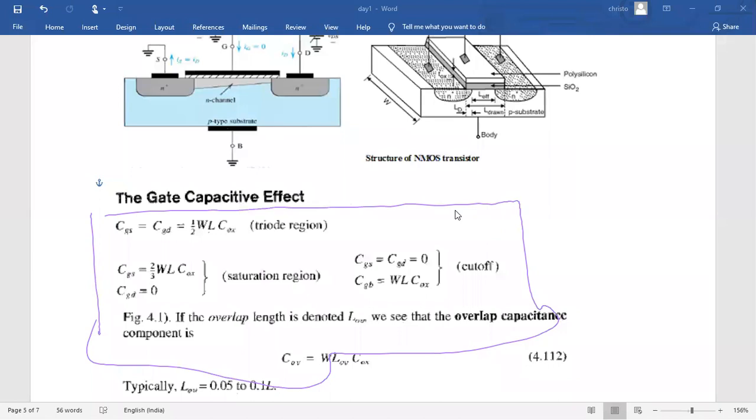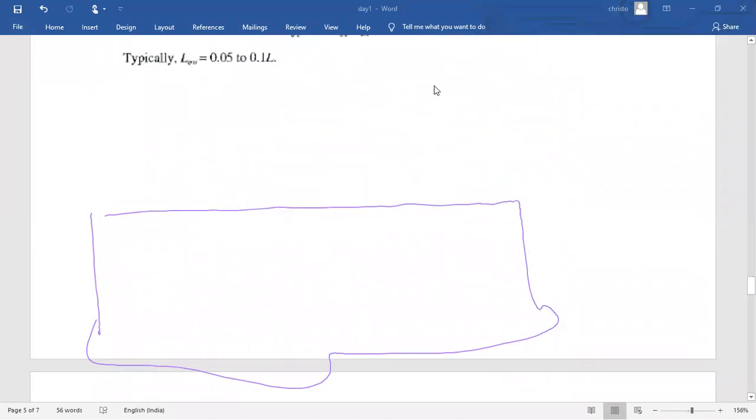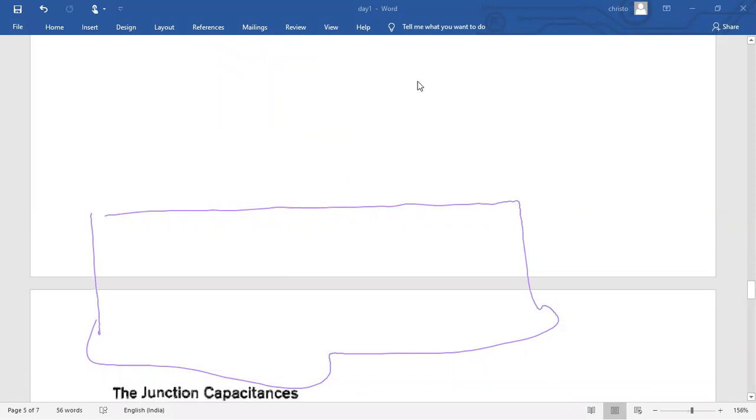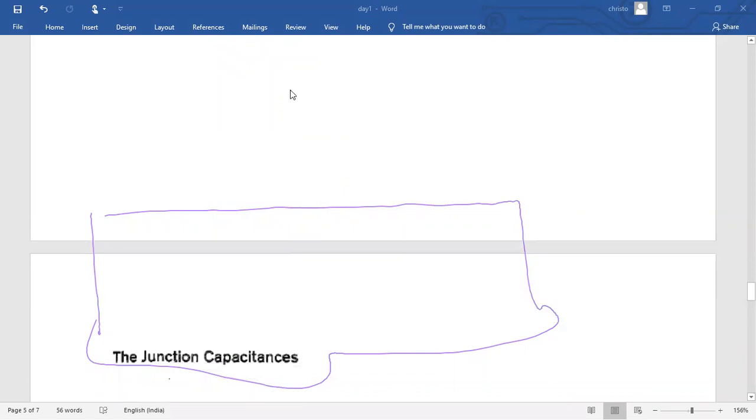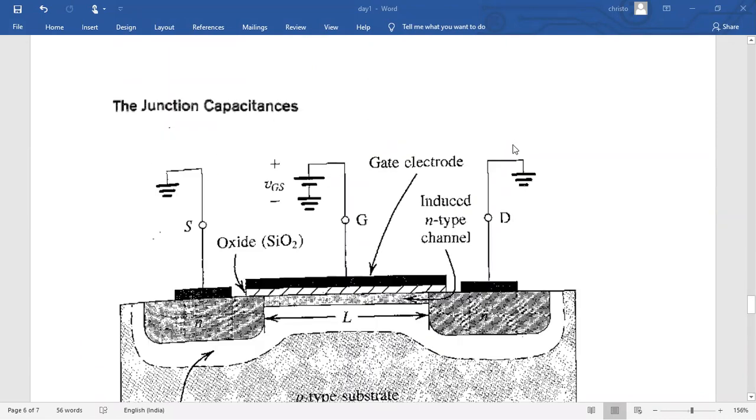Now, another set of capacitors is formed due to the junction of the MOSFET. See here, junction capacitance. What is the capacitance value that we are going to see?